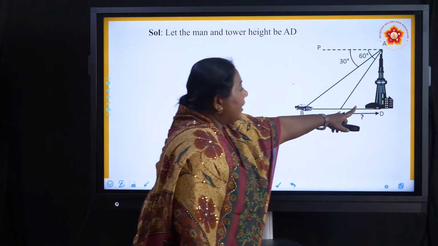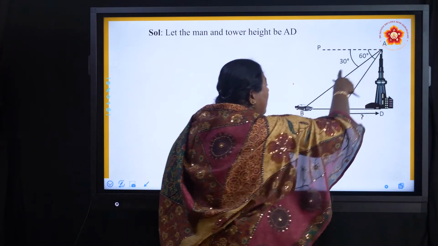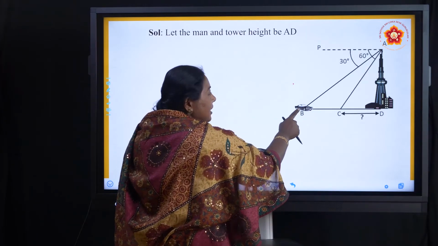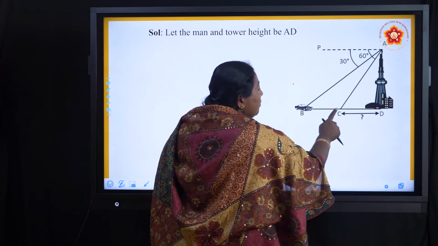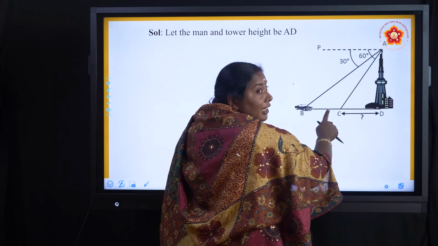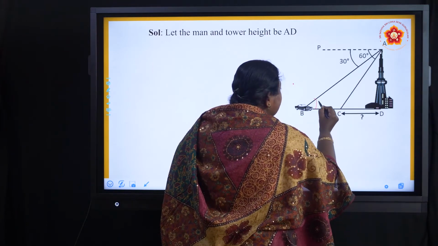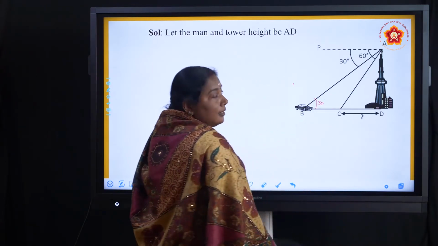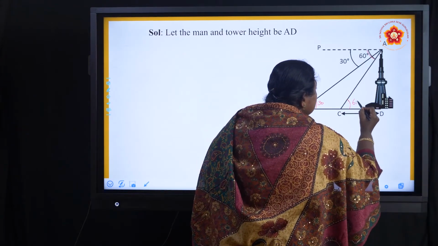So we have a tower, a car, and a person standing there watching the car first at an angle of 30 degrees, and then it moves and makes an angle of depression of 60 degrees. So here 30, so the alternate angle here is also 30. This is 60, so the alternate angle is 60.